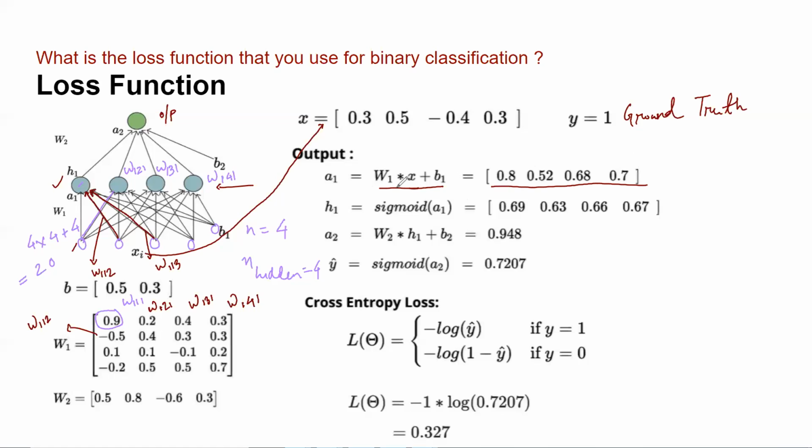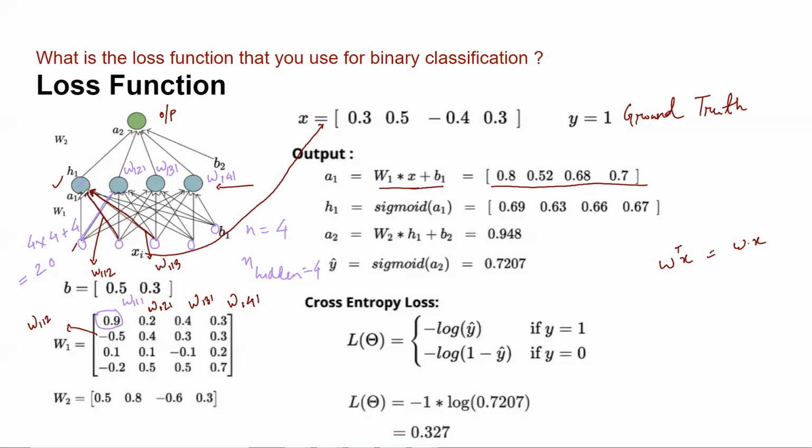Will you not apply the transpose? Transpose I can apply. See, if you recall the last class, this is equal to W dot X. So this will be the same thing. This is coming from the perceptron.